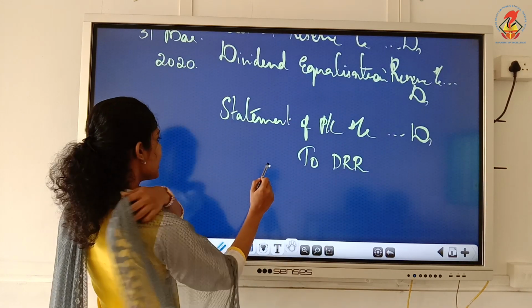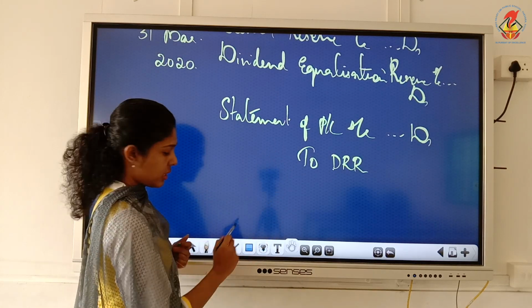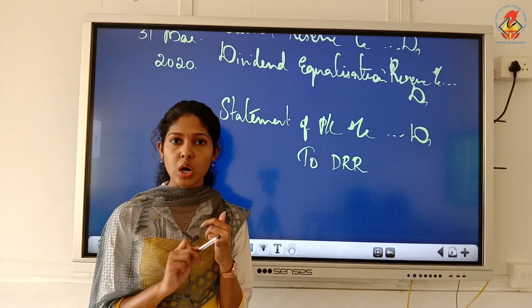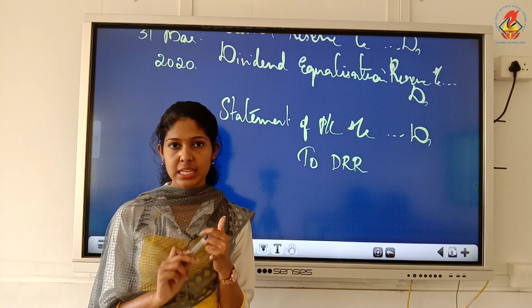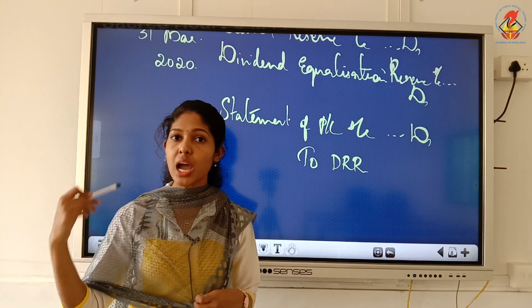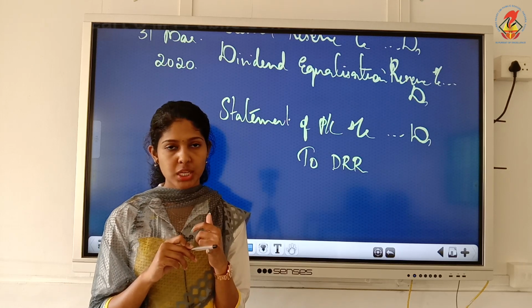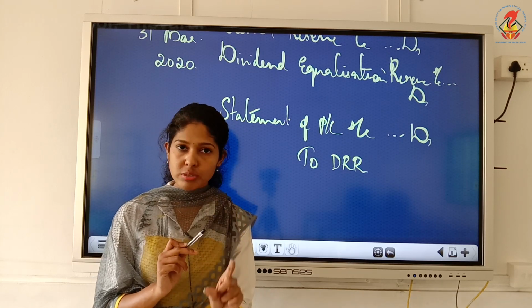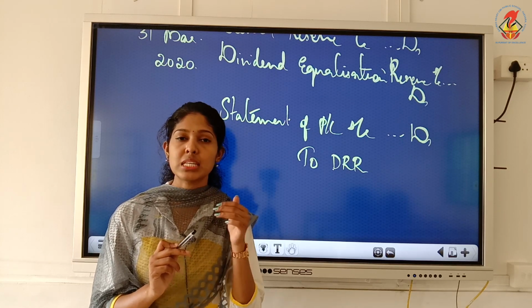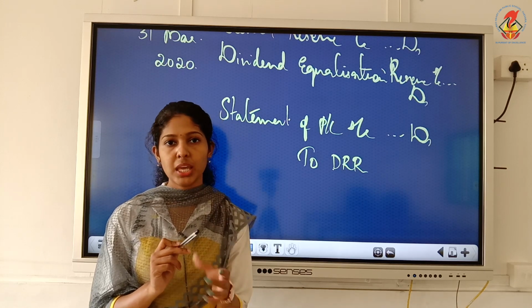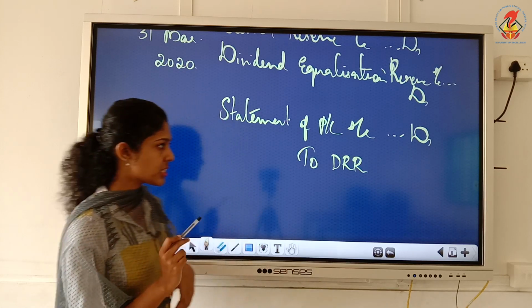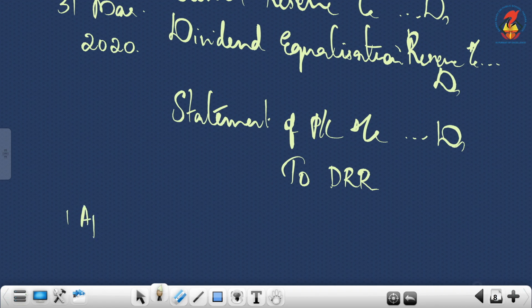The second step is creation of DRI, and here what is the rule? What is the rule for transferring to DRR? A minimum of 10% of total face value of outstanding debentures, or if it is completely out of profit it will be 100%. Now for DRI, the rule is 15% of total face value of outstanding debentures to be redeemed this year, that you have to remember. Then what is the date I told you? That should be done on or before 30th April of this year. That means if nothing is mentioned, you can give the date like 1st April of this year, that is 2020.